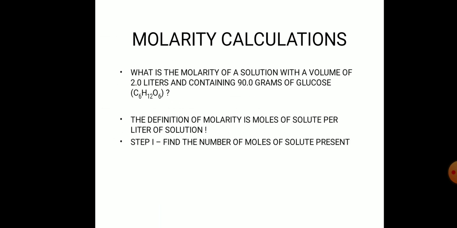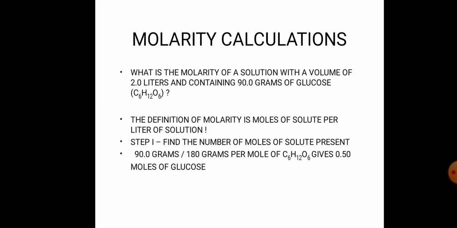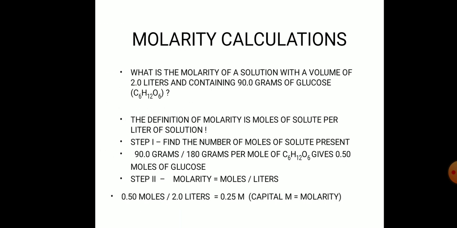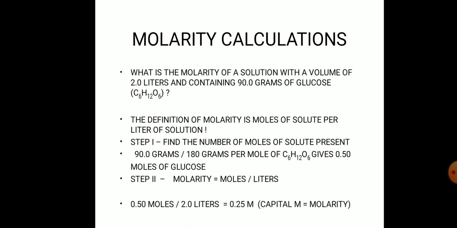Step first, find the number of moles of solute present: 90 grams divided by 180 grams per mole of C6H12O6 gives 0.50 moles of glucose. Step second, molarity is equal to moles per liter: 0.50 moles per 2 liters is equal to 0.25 molar.